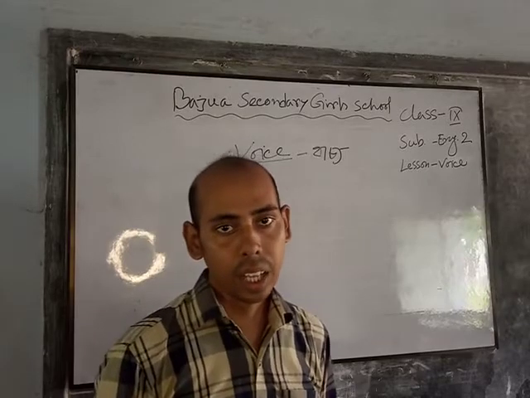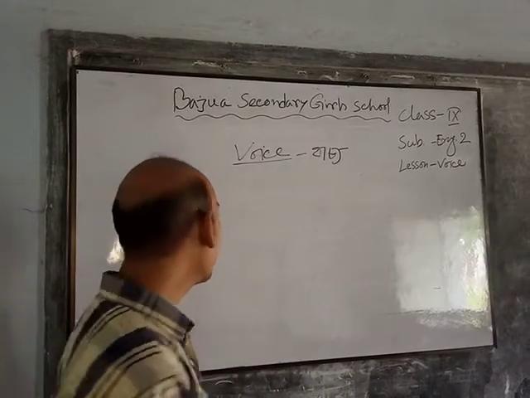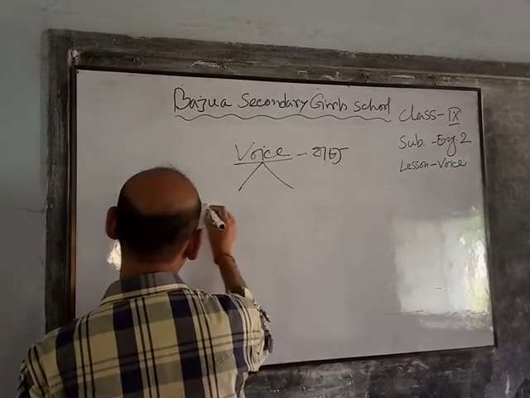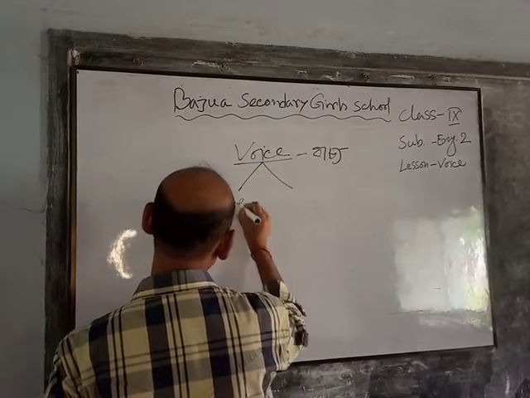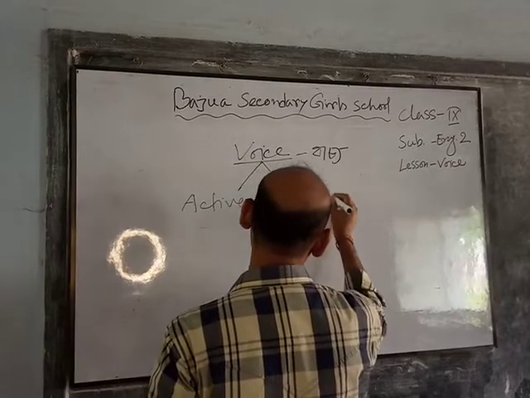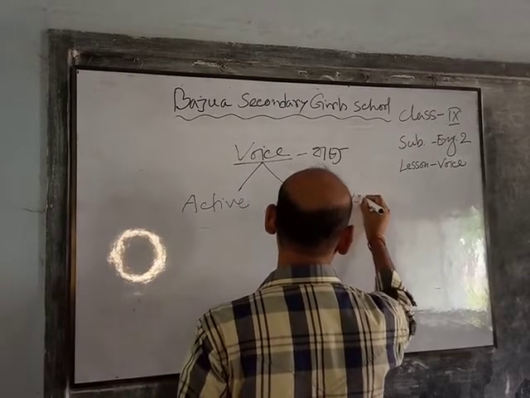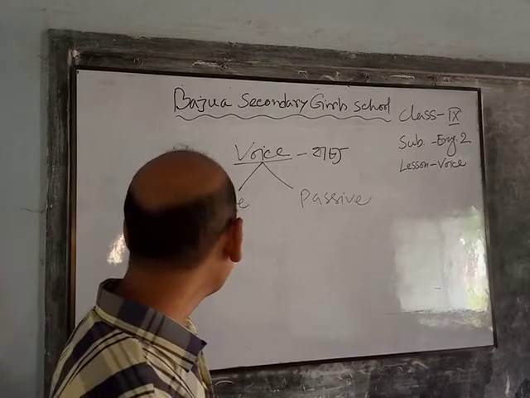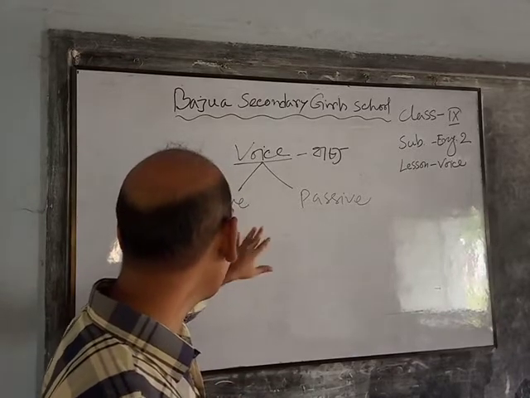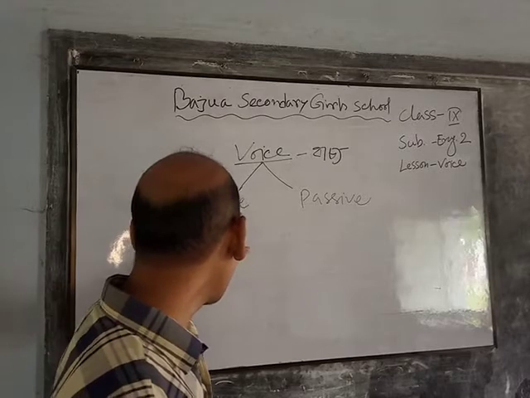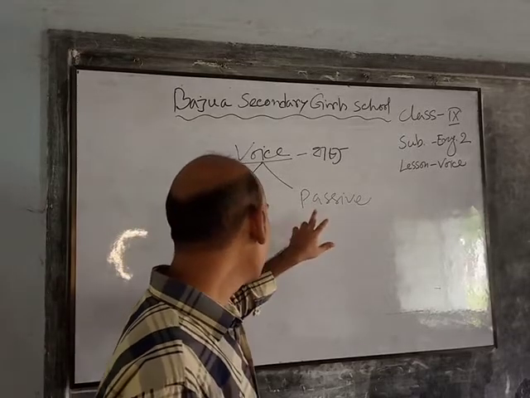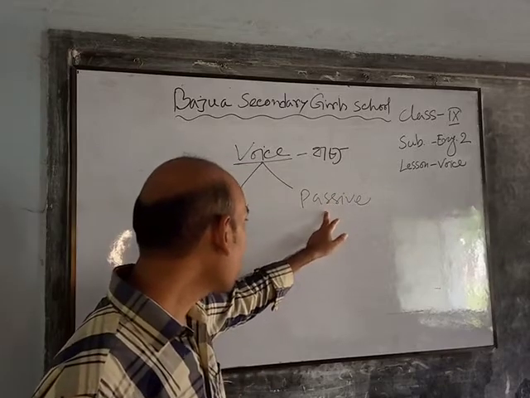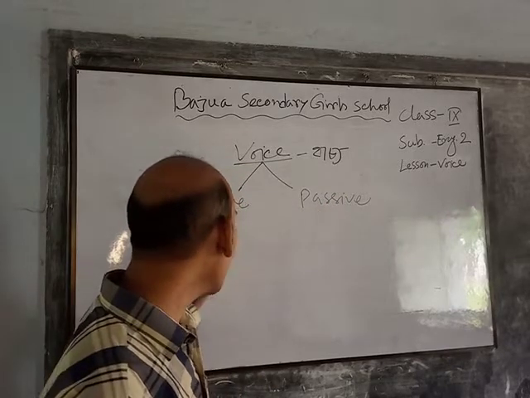It can be divided into two parts, active and passive. So our main aim is to make the active sentence into passive or make the passive sentence into active.